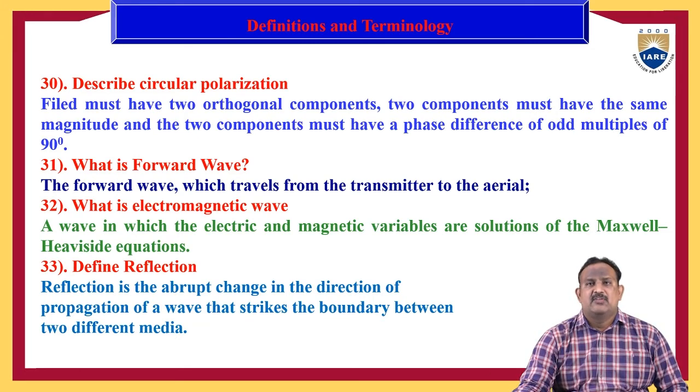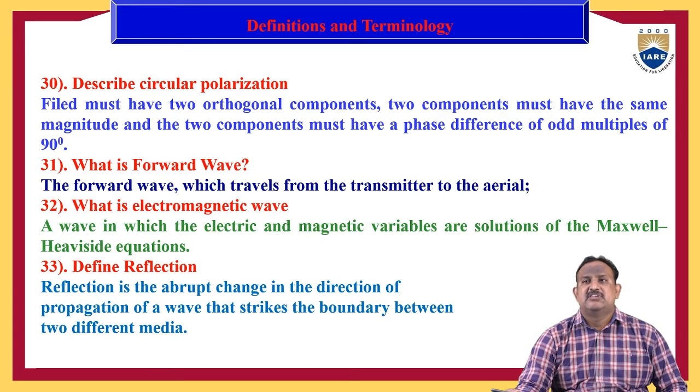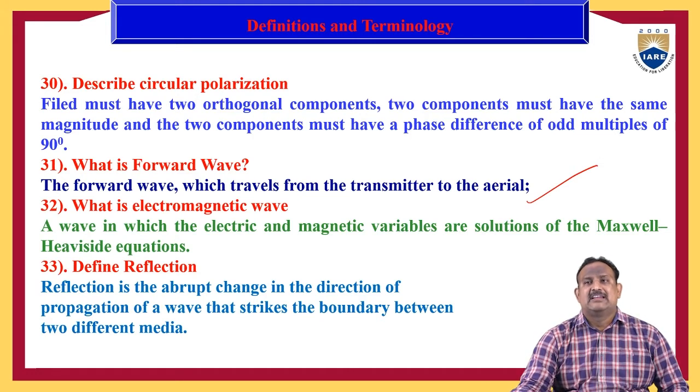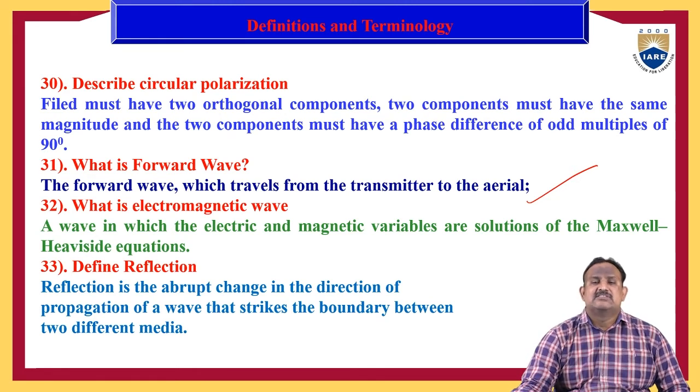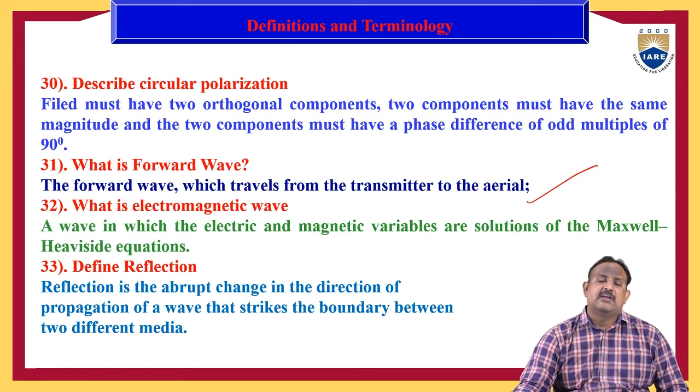What is the forward wave? The forward wave, which travels from the transmitter to the aerial, is known as a forward wave. What is the electromagnetic wave? A wave in which the electric and magnetic variables are solutions of Maxwell's equations is known as an electromagnetic wave, the combination of both electric and magnetic waves, which is used to transfer information into space.